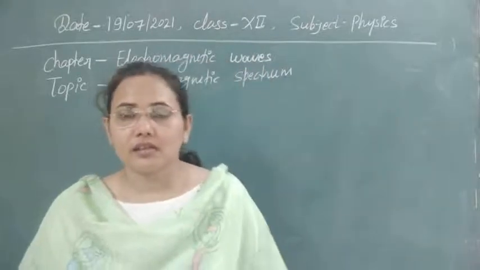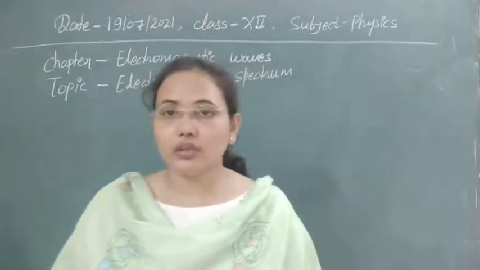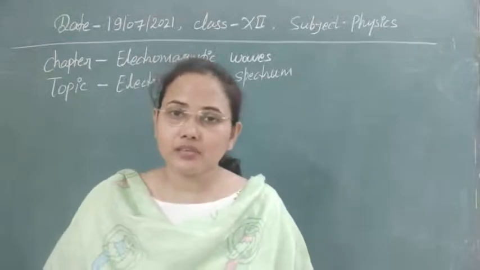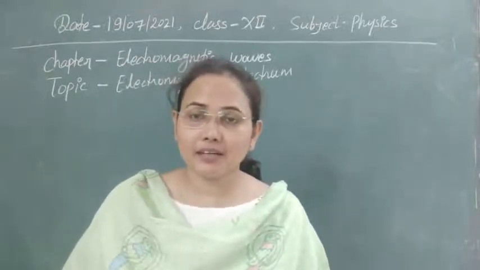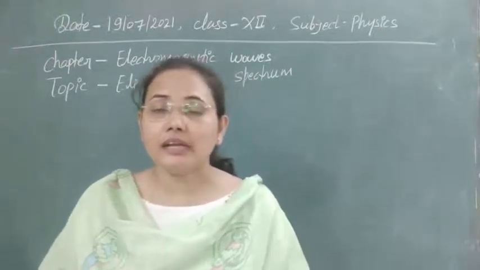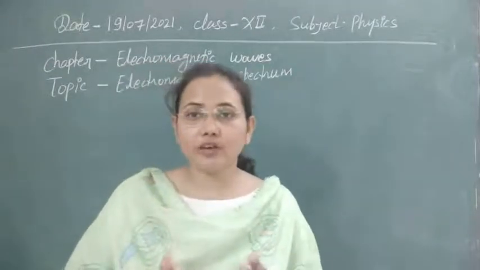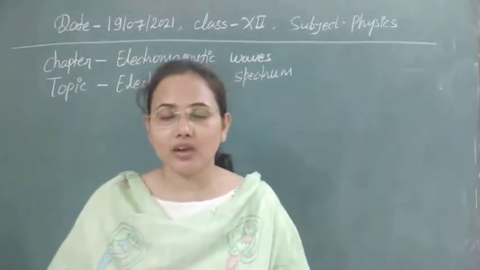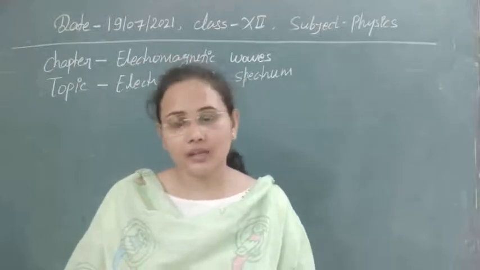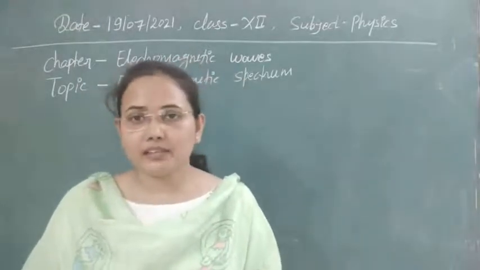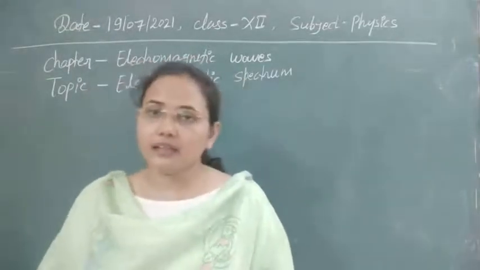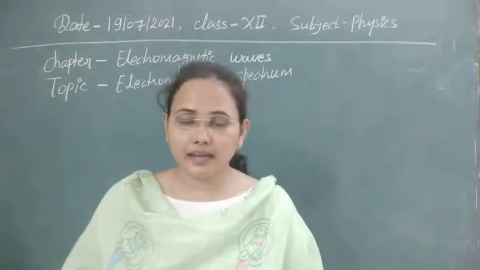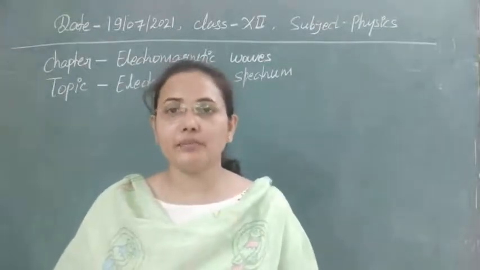Hello students. Yesterday we were talking about the electromagnetic spectrum, and as you have seen, whenever we arrange wavelengths or frequencies in increasing or decreasing order, the collective name for that is a spectrum. In the electromagnetic spectrum we have 7 types of waves.